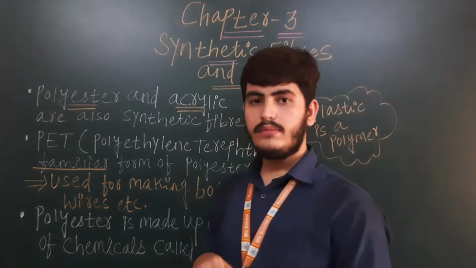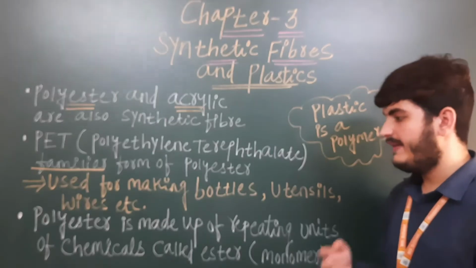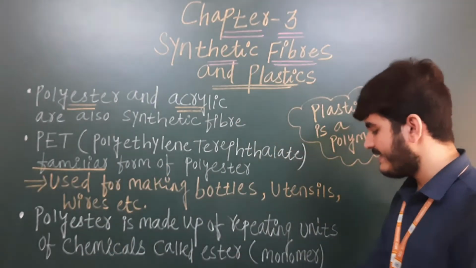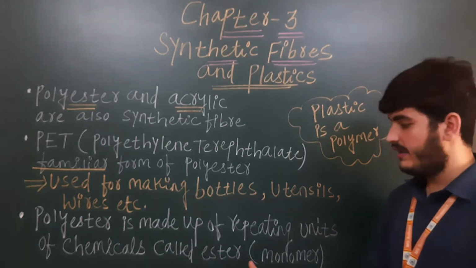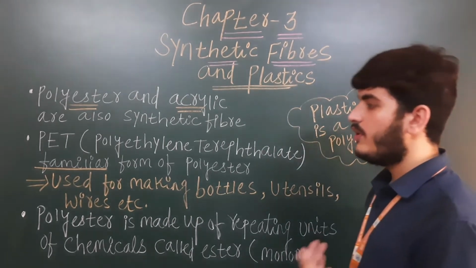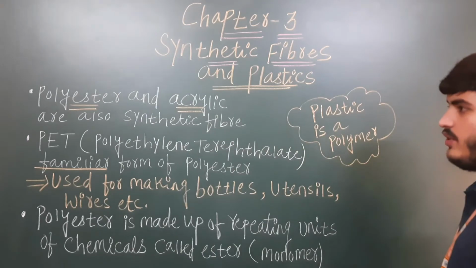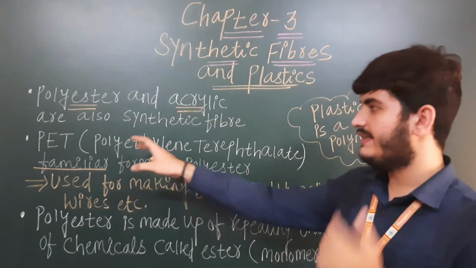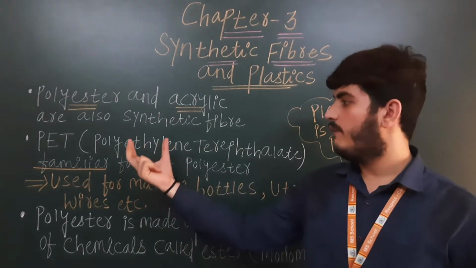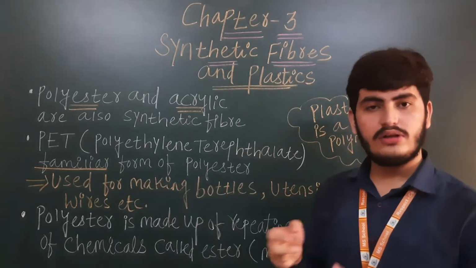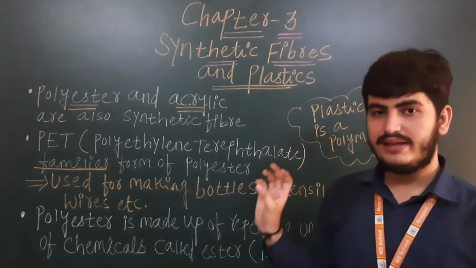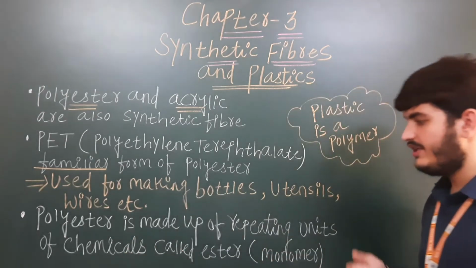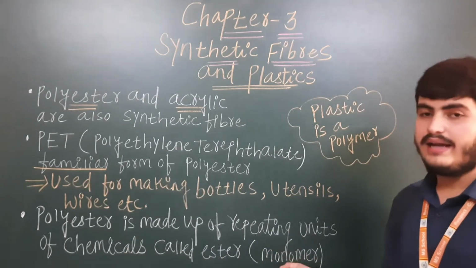Means how is polyester made? By the repetition of repeating units of chemicals. The chemical is called ester, or you can say monomer. So polyester, we can say, plastic is a polymer only. So it is a synthetic fiber. Polyethylene terephthalate is a familiar form of polyester. It's used for making bottles, utensils and wires of plastic. Polyester is made up of repeating units of chemicals called ester, that is monomer.